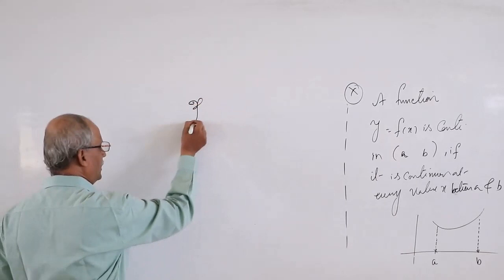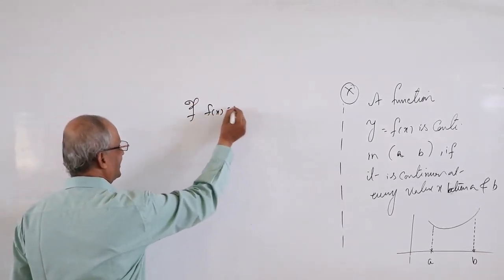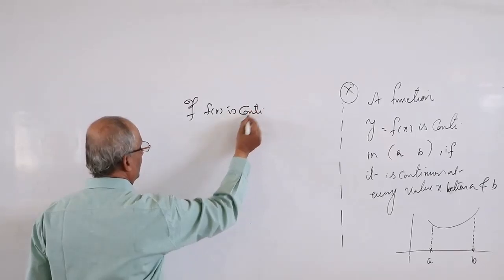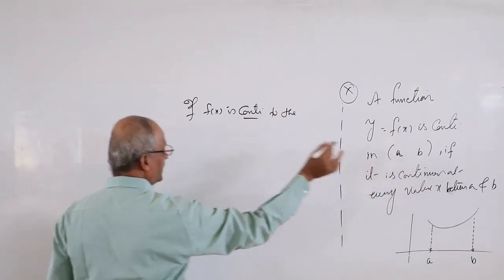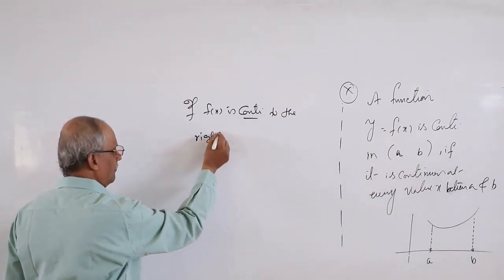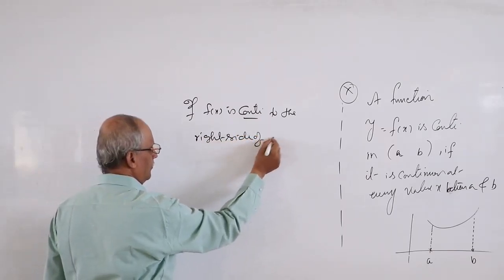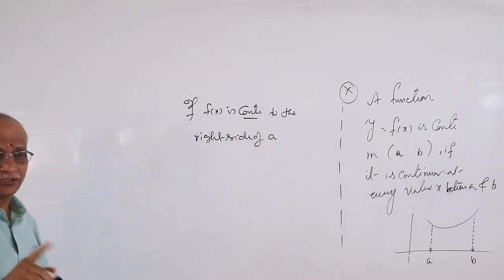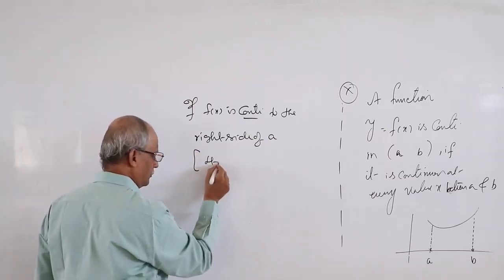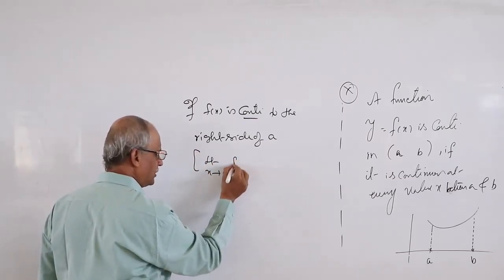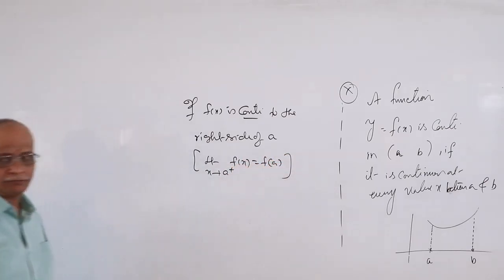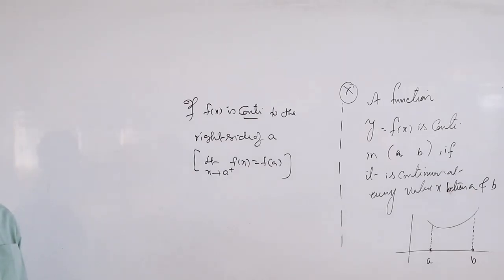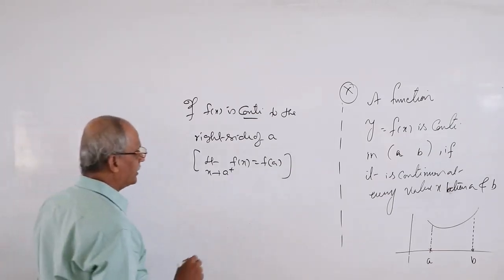Therefore, we write here: if f(x) is continuous to the right side of a, what is the meaning? Limit x tends to a plus of f(x) must be f(a). In the beginning we already wrote the left continuity definition and the right continuity working rule. This is called right side continuity at a.